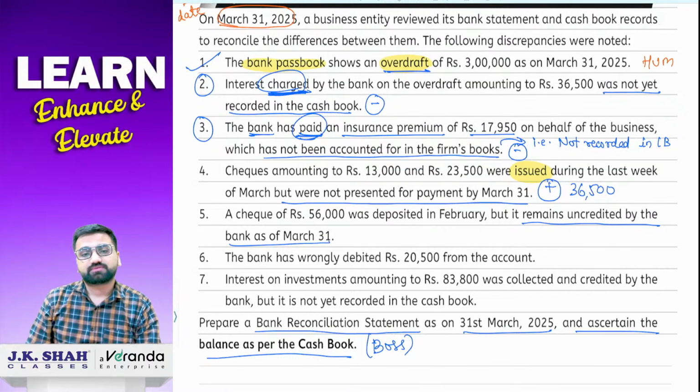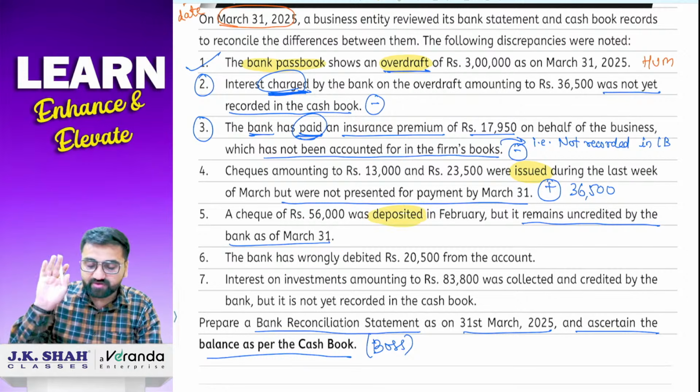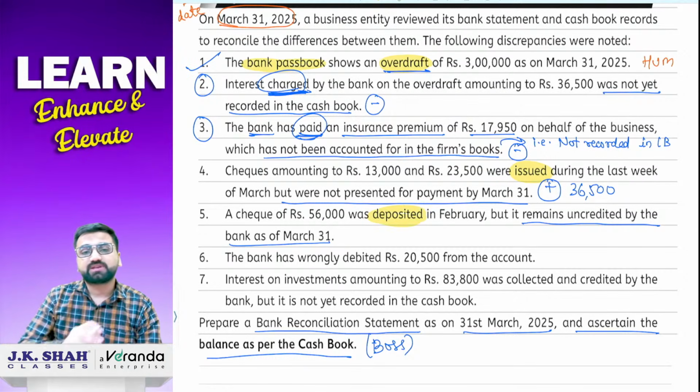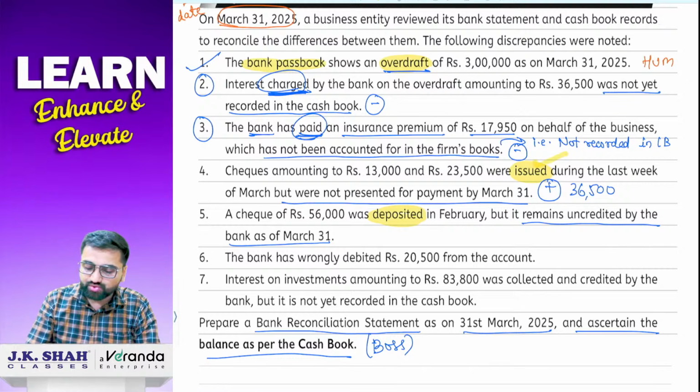of 31st March. मतलब आप देखो, you had deposited a check in the month of Feb, but मार्च तक 31st मार्च तक वो क्रेडिट नहीं हुआ, क्लियर नहीं हुआ, या फिर यू कैन से कलेक्ट नहीं हुआ. Now, do you remember in the last session only I had given you one hint that whatever will be the sign for issued, deposited का sign उसका opposite ही आएगा.